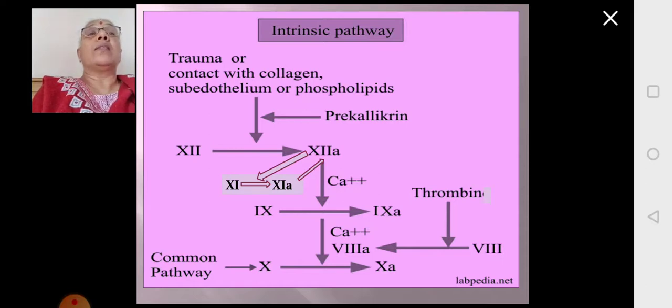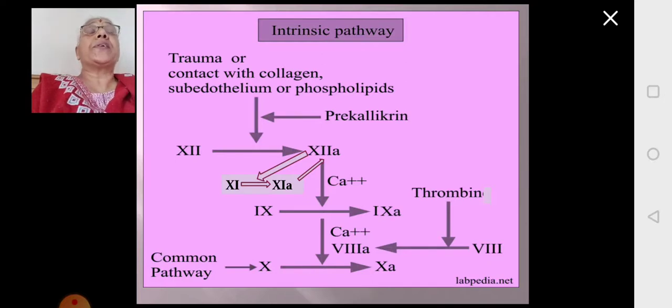And what are the factors which are required for the conversion of inactive 12 to active 12A? The endothelial collagen, then the phospholipids from the platelets, and the high molecular weight prekallikrein. All these together will convert inactive zymogen 12 to active serine protease 12A. Now what will the 12A do?